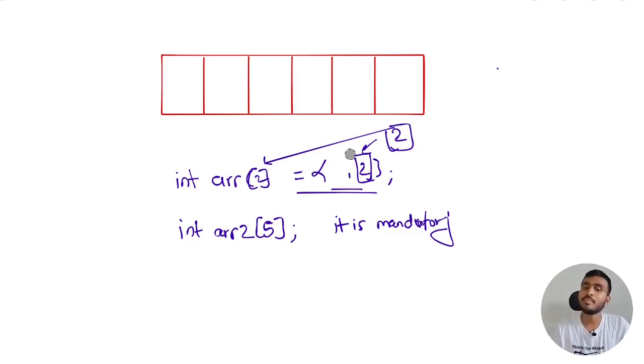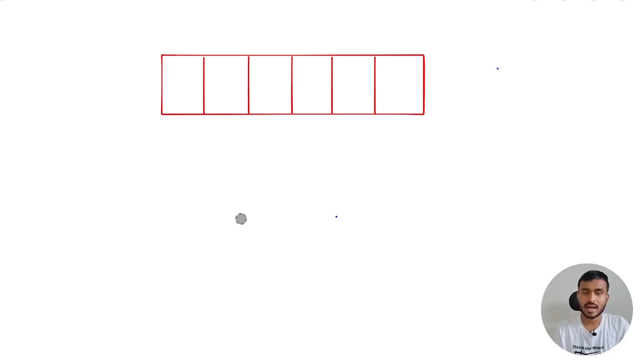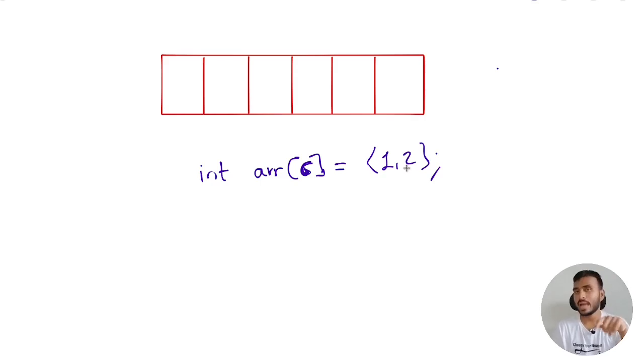Now there is one more important point that I need to discuss with you. Let's say you have another array, again of integer type, and its name is arr, and it is of size 6. And let's say in the initializer list you're giving only two values, 1 and 2. Now what is going to happen in this case?